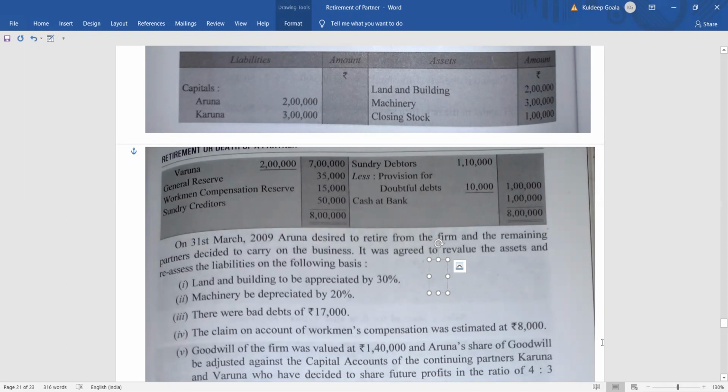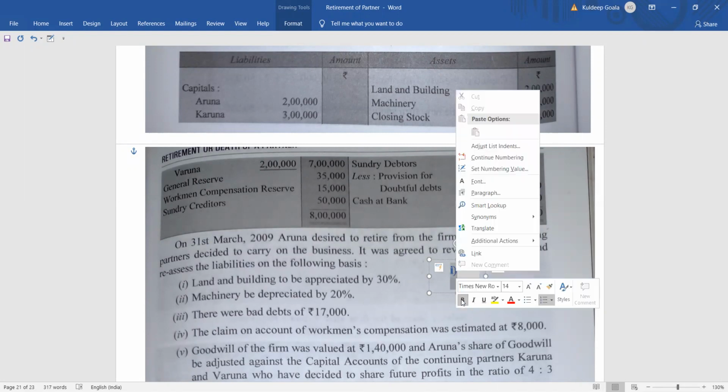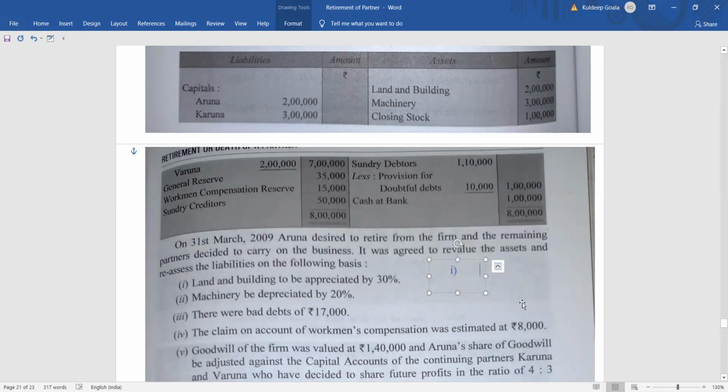So obviously I'll show you only the revaluation portion. Land and building appreciated means obviously it is increasing, right? Increasing means it will go in the revaluation account, credit side, isn't it? So we will show it on the revaluation credit side. So how will you show it? It will be rupees, how much? 30% of 2 lakh.